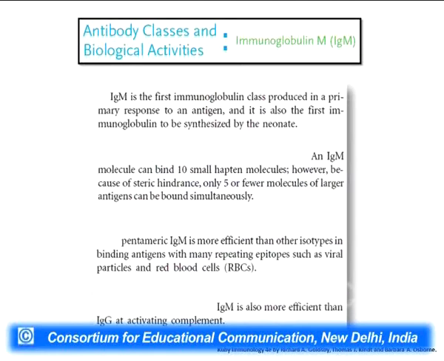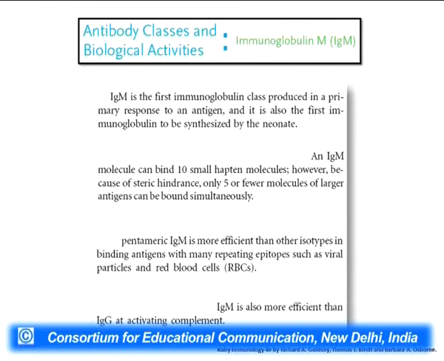IgM plays a major role in clearing antigens from our body. As we saw in the structure of IgM, there are 10 antigen binding sites, but because of steric hindrance, only 5 or fewer antigen binding sites work simultaneously.